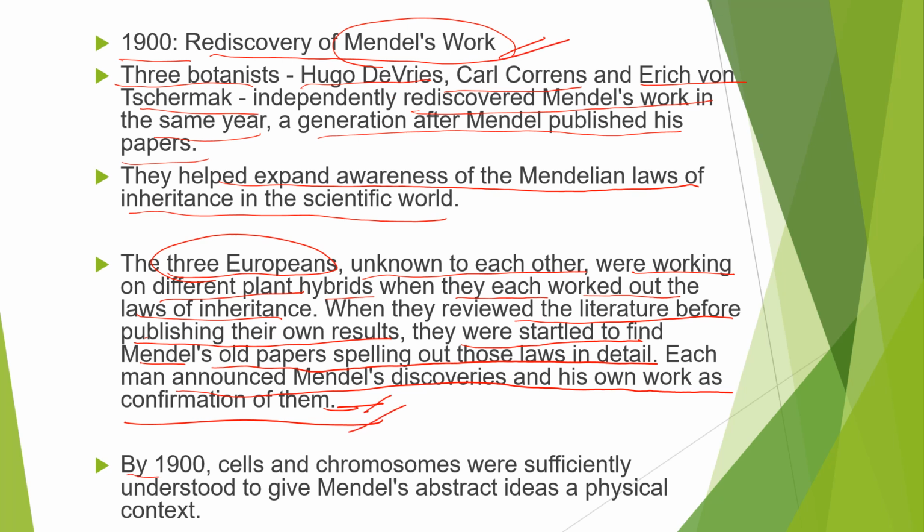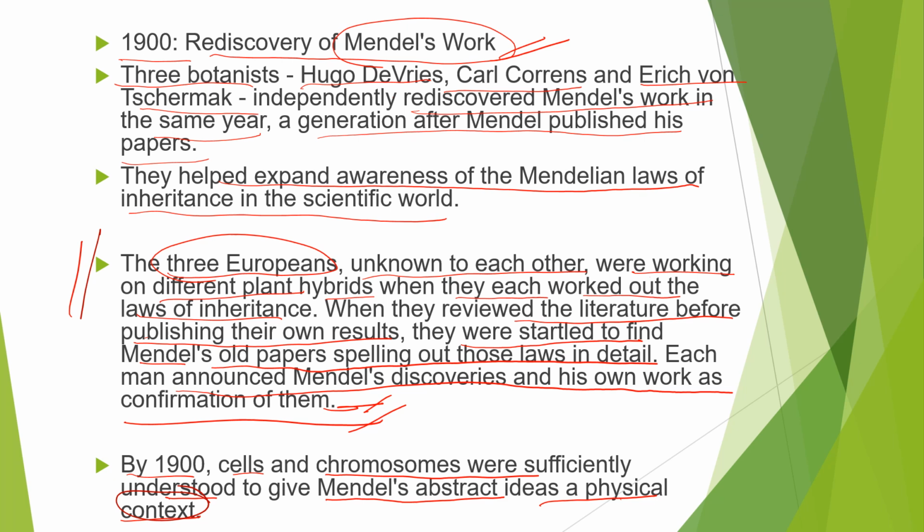By 1900, cells and chromosomes were sufficiently understood to give Mendel's abstract ideas a physical context. So these Europeans, along with their own papers, studied Mendel's old papers as well. They found that his discoveries were good and were being confirmed by them. And Mendel's abstract ideas got a physical context. Is it clear?